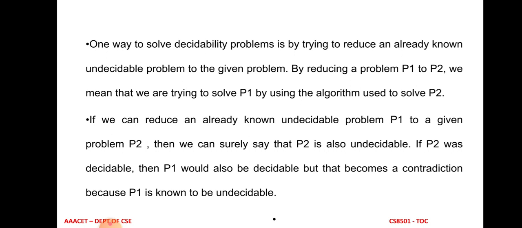So we are going to solve the problem P2 by using the algorithm which is used to solve the problem P1. So we can reduce a known undecidable problem P1 to a given problem P2. Then we can say that P2 is also undecidable because P1 is undecidable. So P1 is undecidable, so by default P2 is also undecidable. If P2 was decidable, then P1 would also be decidable. But there is a contradiction because we are assuming that P1 is undecidable.